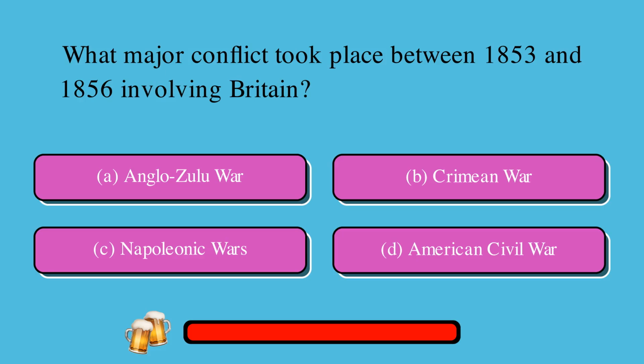What major conflict took place between 1853 and 1856 involving Britain? Is it A. Anglo-Zulu War or B. Crimean War or C. Napoleonic Wars or D. American Civil War? The correct answer is B. Crimean War.